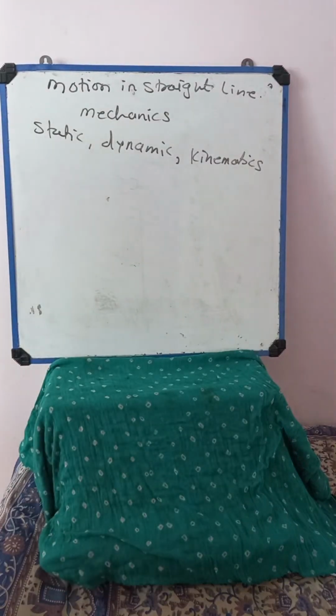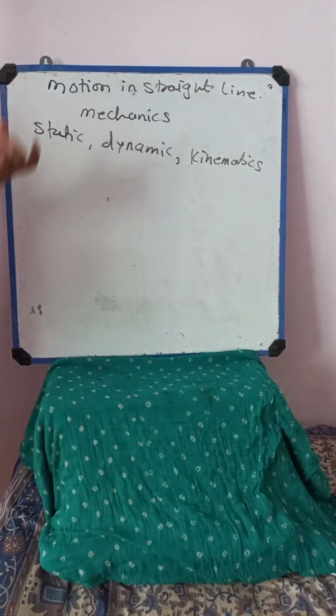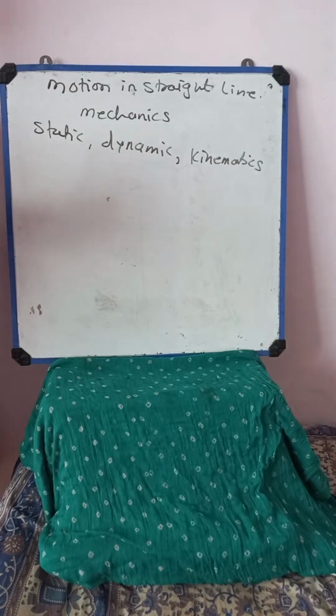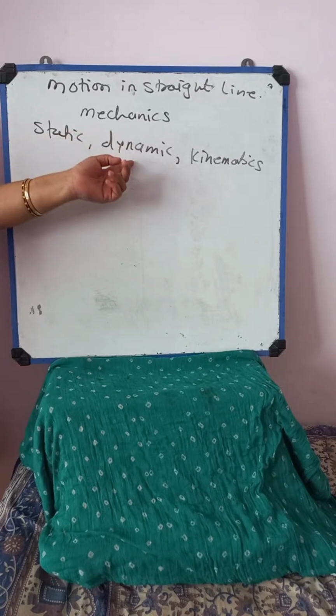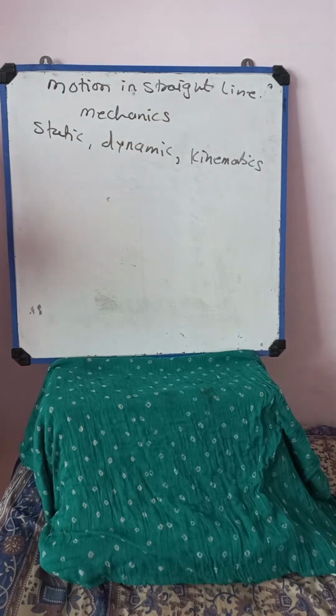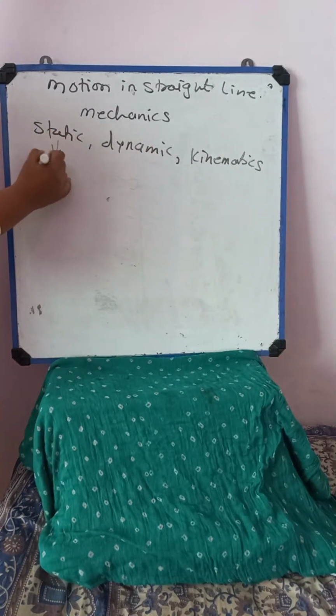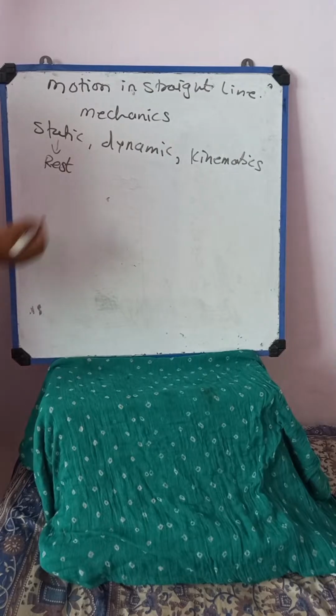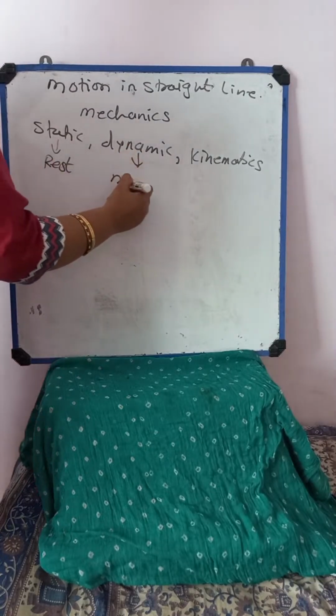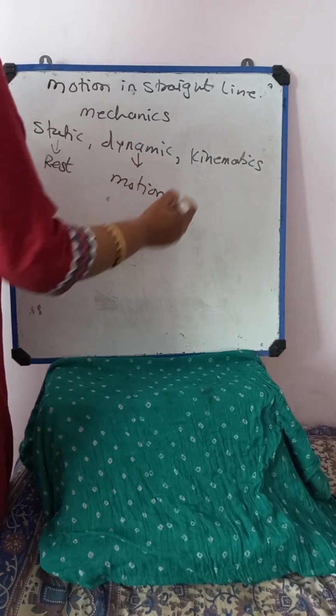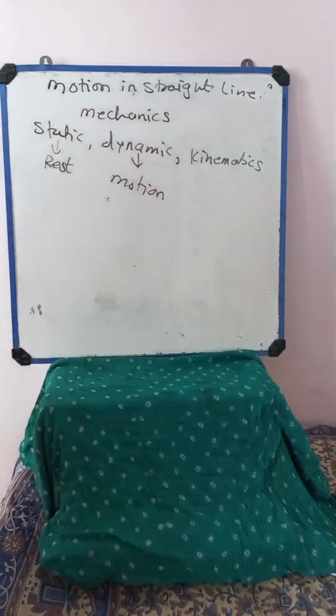So mechanics is a branch of physics which involves the study of different movements of objects. These movements are categorized as statics, dynamics and kinematics. Statics means the object is at rest. Dynamics means the object is in motion. And what do you mean by kinematics?